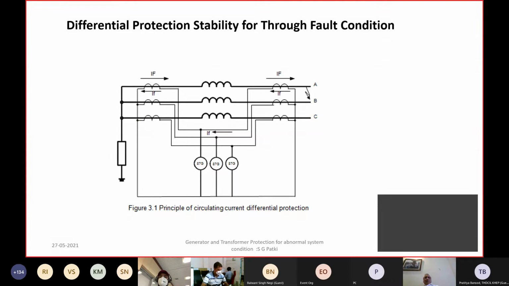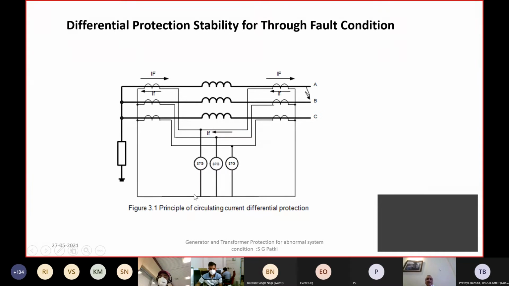Now the question is, as we have listed in one of the system disturbances, we even had an operation of the differential relay during the system fault condition. Now, why should the differential relay of a generator operate for a fault which is outside, in the grid? We'll also talk about the differential relay of a transformer later on, when we talk about transformer protection.